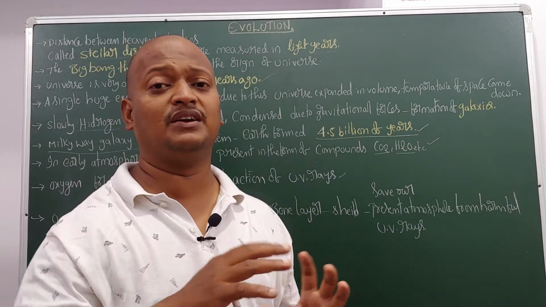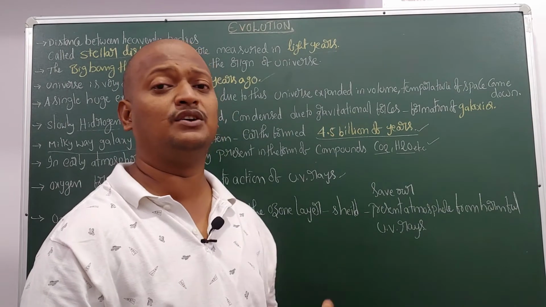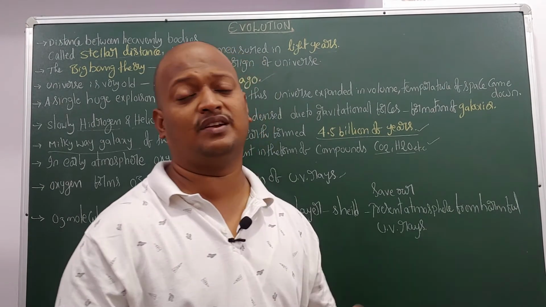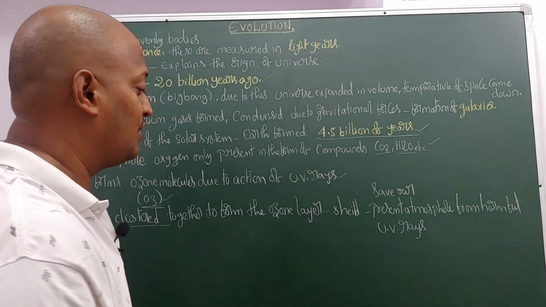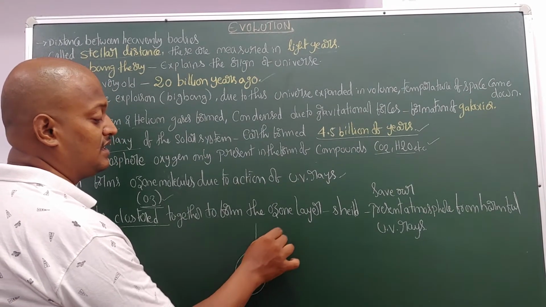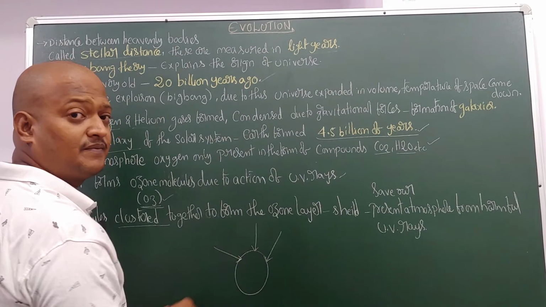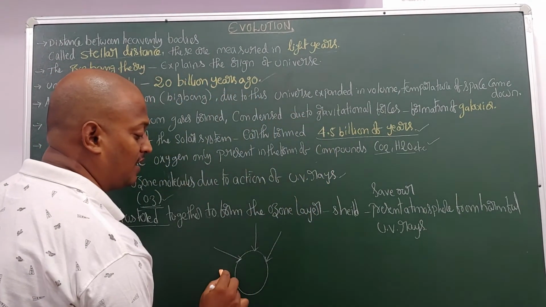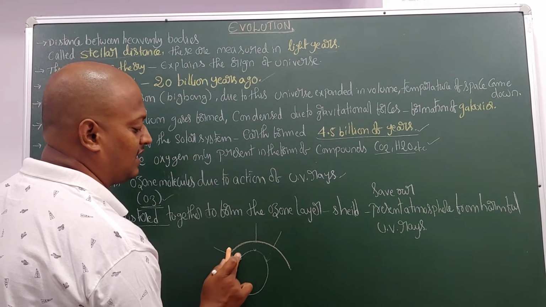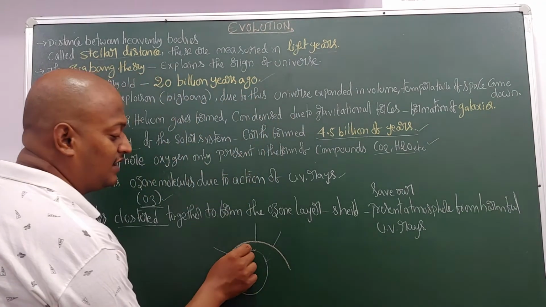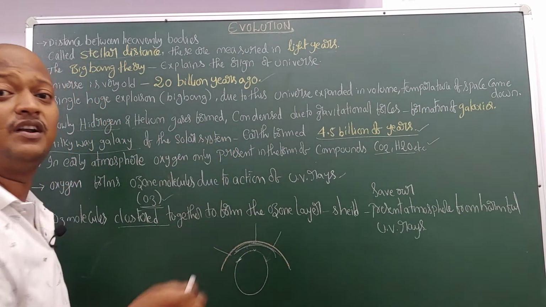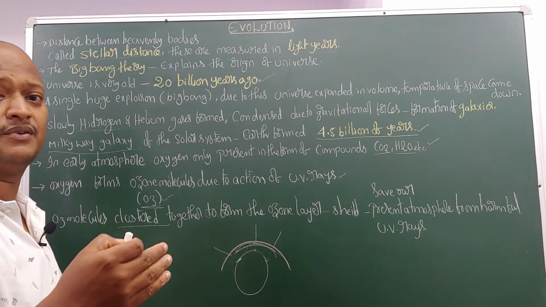Before the formation of the ozone layer, directly UV rays reached the earth. Once the ozone layer formed, it filters the UV rays, and between the ozone layer and the earth surface the atmosphere is formed. Is it clear to all of you?